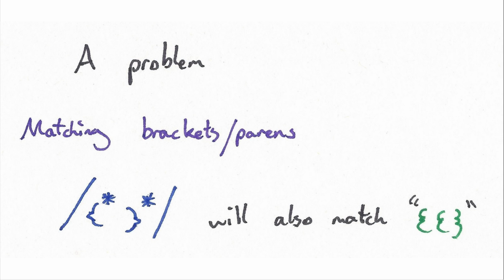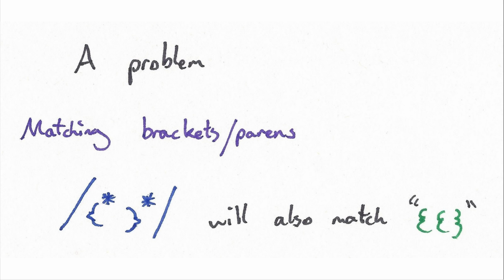So I told you before that you could only have one non-terminal on the right. This leaves us with a problem with matching parentheses and brackets. If we were trying to do a programming language, we kind of want parentheses, we kind of want brackets, so it's kind of a problem, right? The reason why is because this would be the regex, right? You would have one bracket followed by an asterisk, which would be any number of opening brackets, and you can have a closing bracket and followed by any number of them. But this would also match 2 followed by 1, or any of the possible combinations you have there.